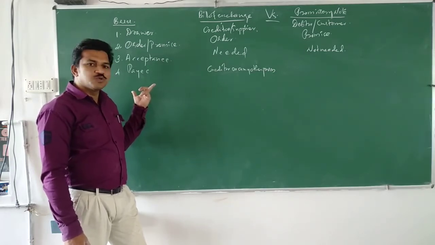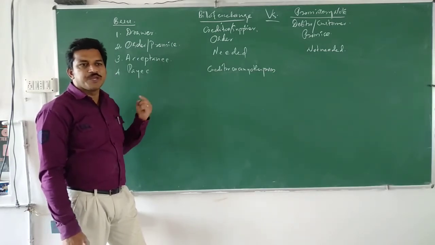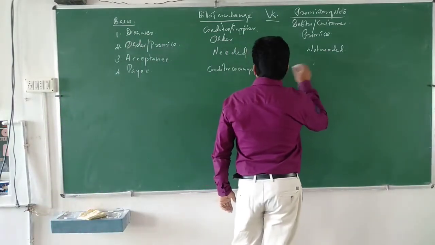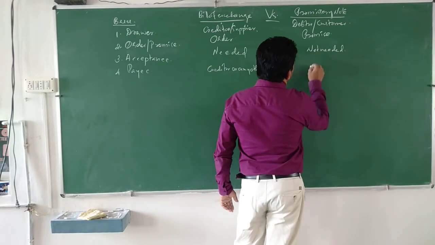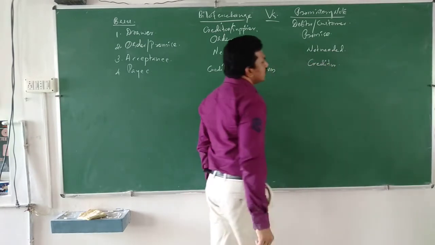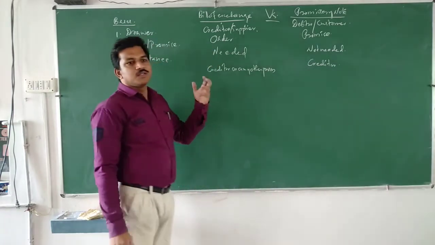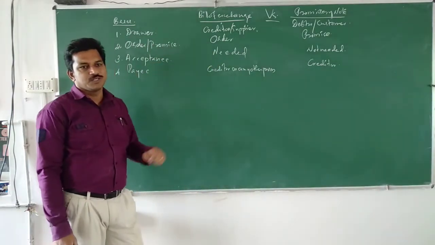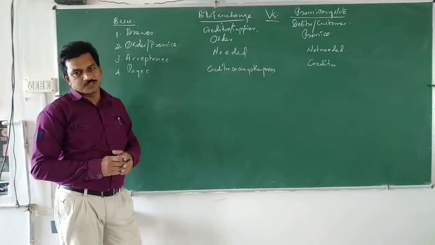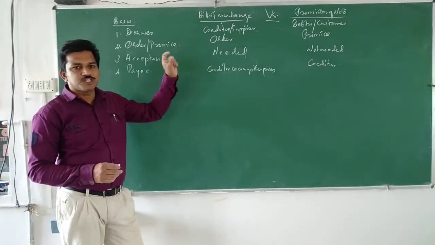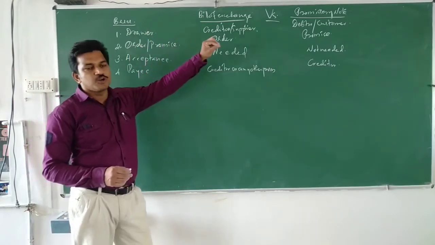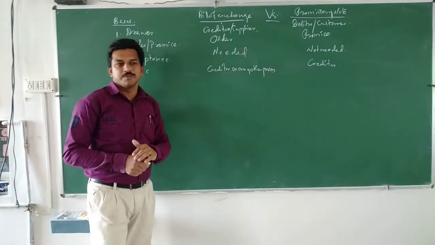Payee is the person to whom the money is to be paid. The drawer will be the payee. That means here the creditor only will be the payee, or the person whose name is mentioned. That means it is not the bearer of the instrument. In a bill of exchange, the bearer also can be a payee, but in a promissory note, the bearer cannot be a payee.